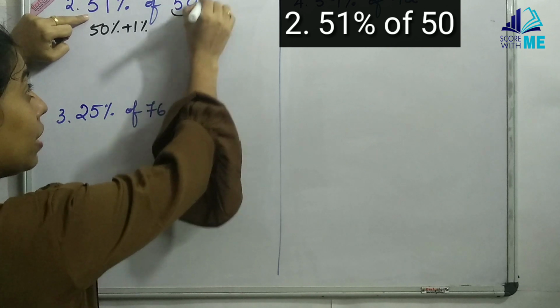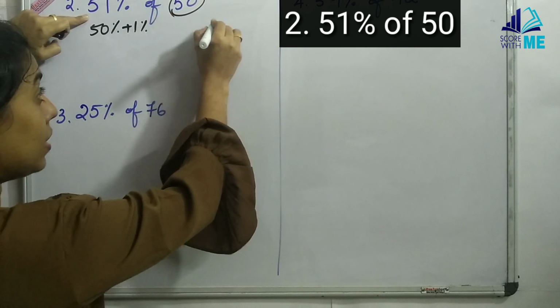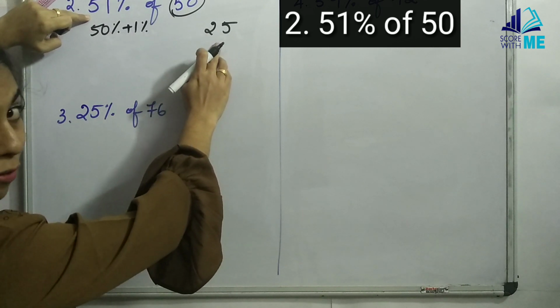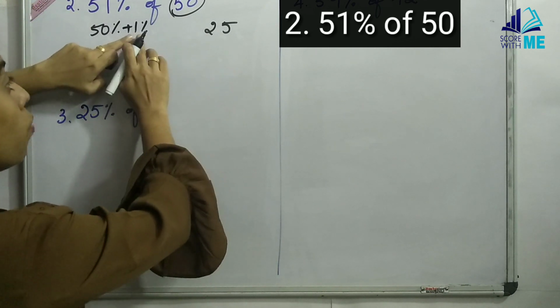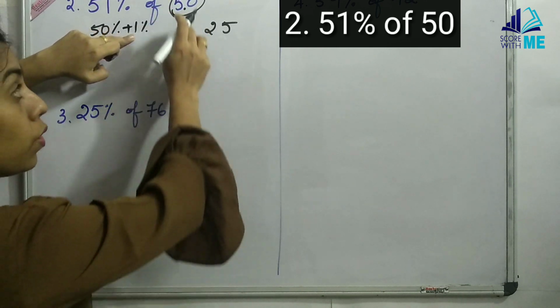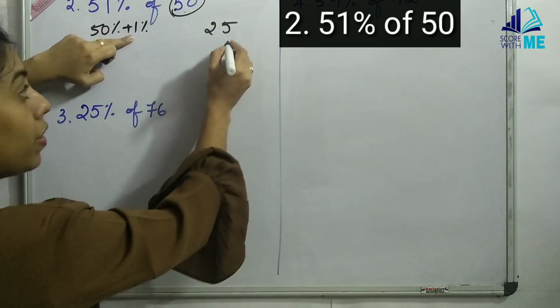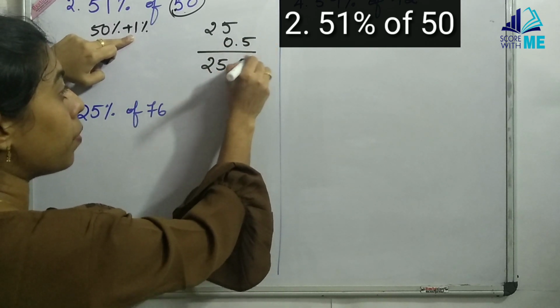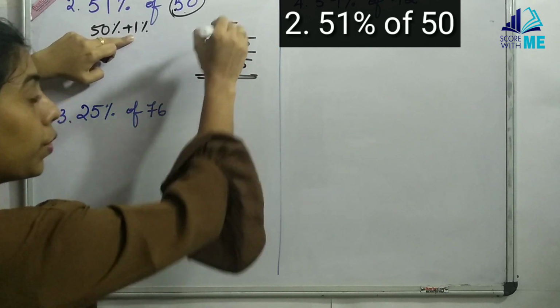So let me not write too many steps. 50% of 50 means half of 50, that is 25. 1%: 10% of 50 is 5.0, so 1% is 0.5. So my answer is 25.5. We are going to add this.